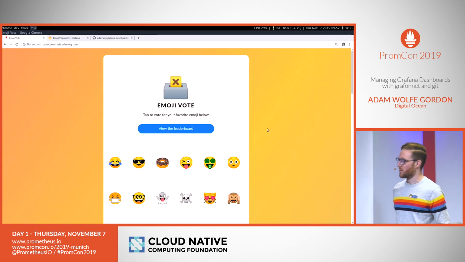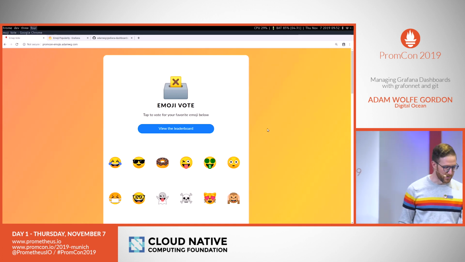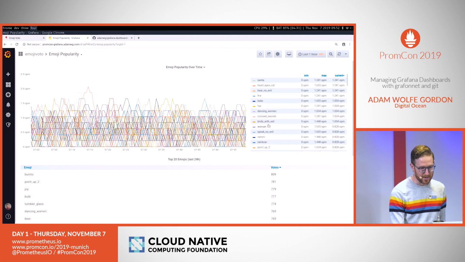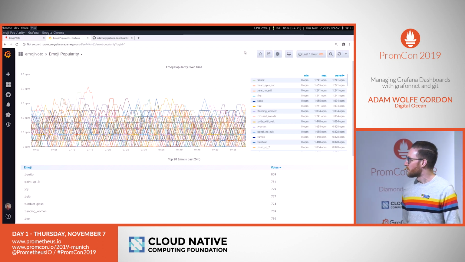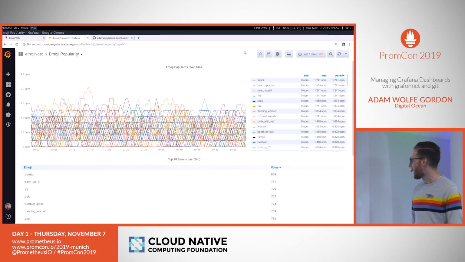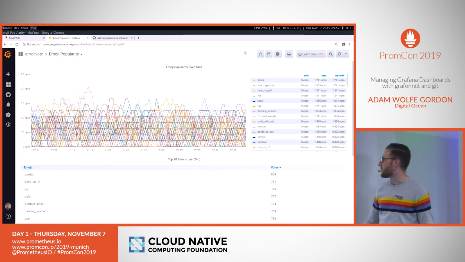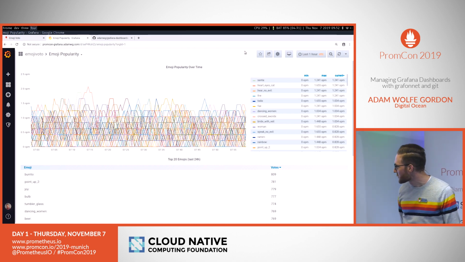This is a special version of Emojivoto that I have deployed today. This one has Prometheus metrics, and I have a Prometheus server scraping it, and I have Grafana set up to visualize it. So I've built a little dashboard here of emoji popularity over time. It just graphs which emojis are being voted for. And down at the bottom, I have the top 20 emojis in the last 24 hours.